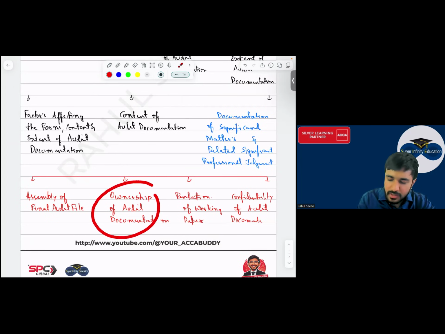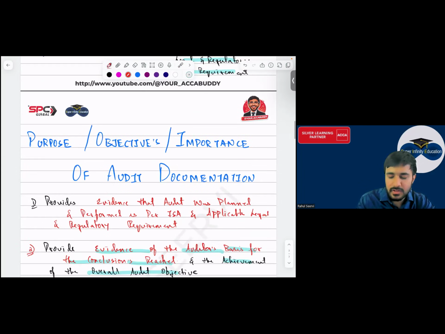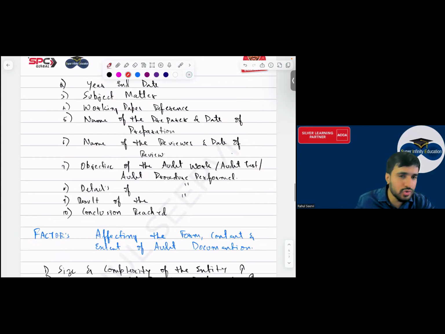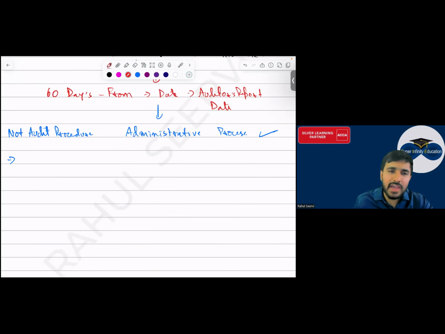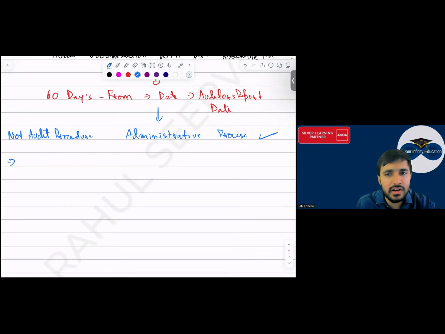Now coming to the confidentiality, everyone. Now आप लोगों को क्या लगता है? When coming to auditor, auditor सब कुछ document करेगा, सब कुछ store करेगा. Where will he store? ऐसे ही रख देगा क्या ऑफिस में? Or will he store this in a locker? The auditor will store this in a locker because it should be kept confidential. Because ये सबको नहीं मिलना चाहिए. जो हमारा काम है, ये जो documents हमारे पास रहने चाहिए.